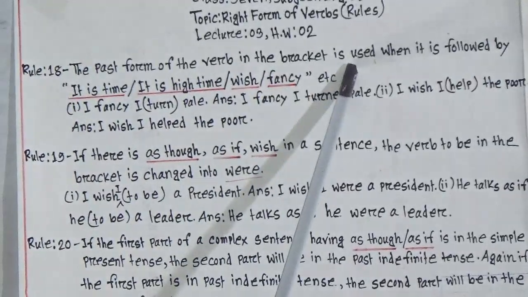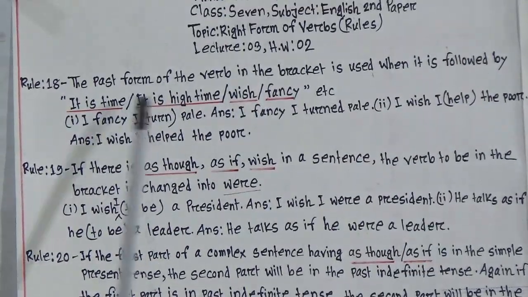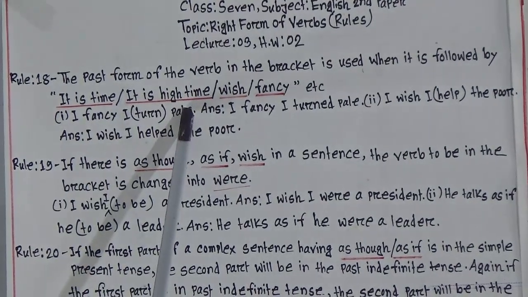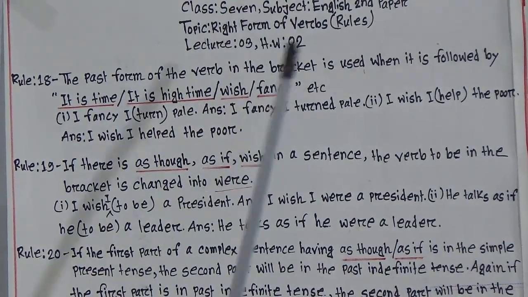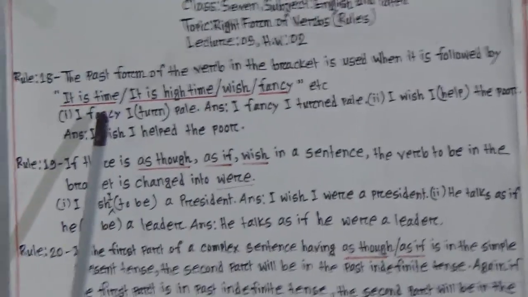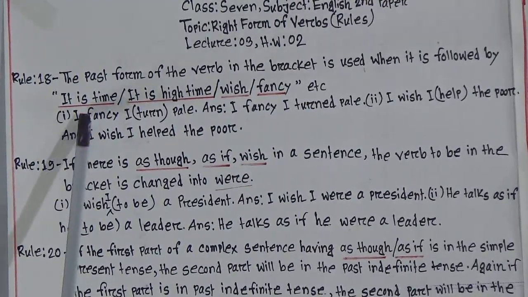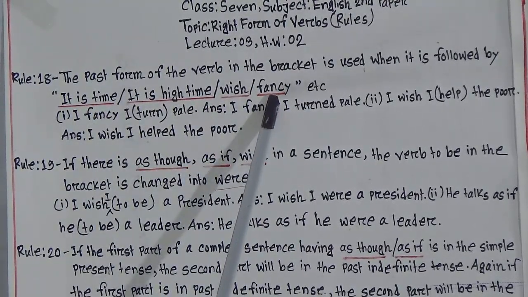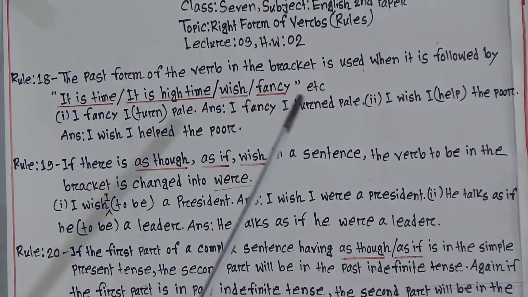Rule number 18 at first. The past form of the verb in the bracket is used when it is followed by it is time, it is high time, wish, fancy. So, look at both. Whenever this will be followed, for example, it is time, it is high time, wish, fancy, that means we need to use the past form of the verb.